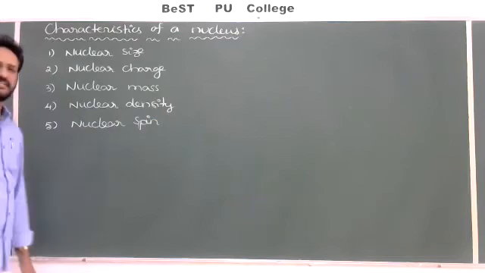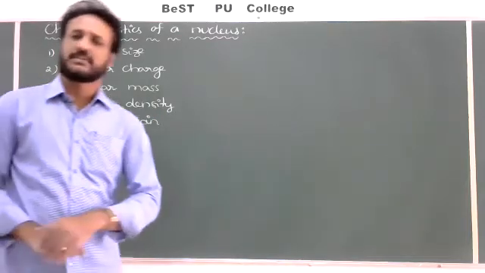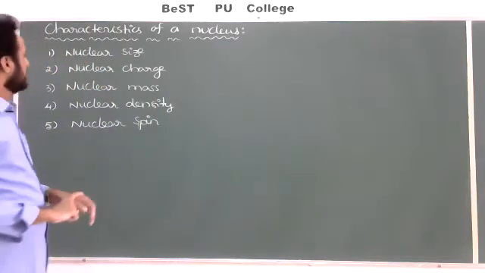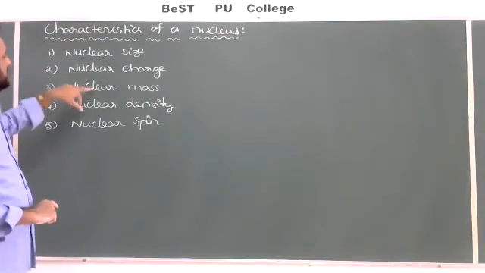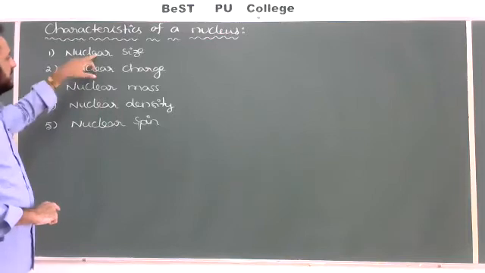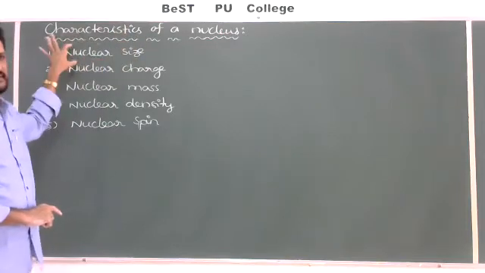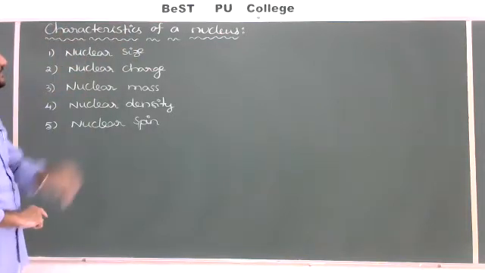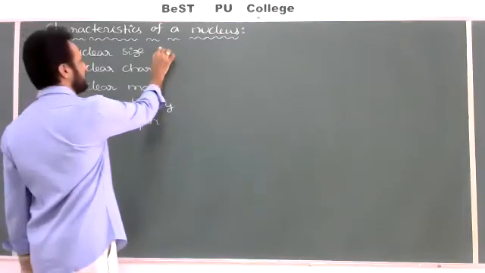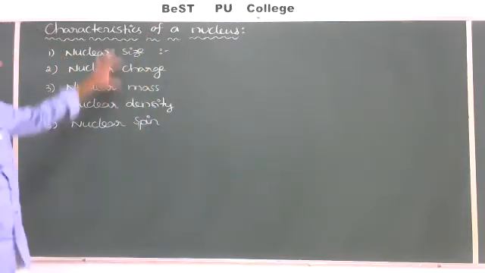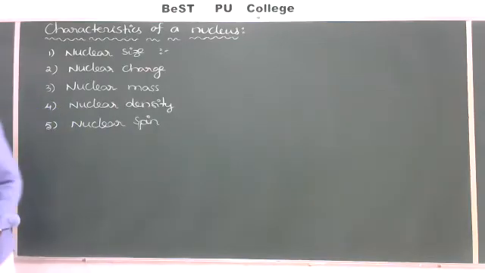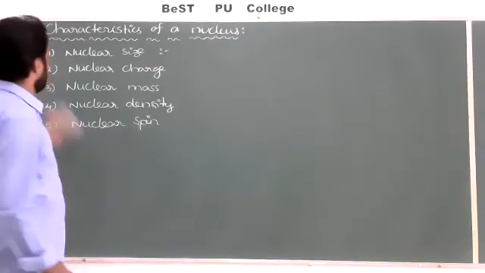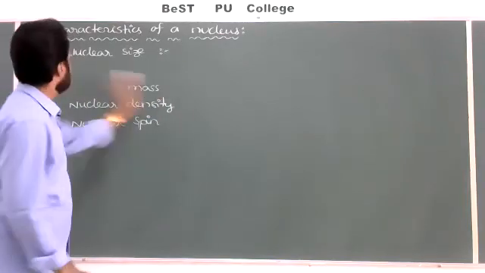So all these properties or characteristics we'll discuss. For competitive exams also these properties are important, and especially the first one and this third one. In our syllabus, density is also given, and size is an important property, that is, what is nuclear size. So note down these properties, and point-wise we'll discuss each and every property. So I'll discuss first nuclear size.